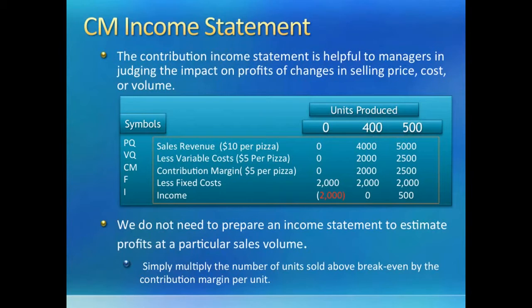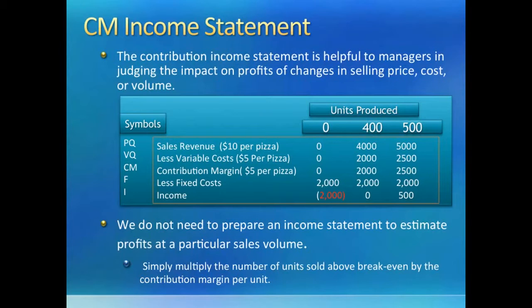Lastly, we have the column in which we show what the company is making currently. Remember, it is selling 500 pizzas a month, so after taking out all their expenses, they are making $500 of income. Now, notice how a jump of 100 units caused a jump in profit of $500. This is because contribution margin per unit is $5. After the break-even point, there is no more fixed cost to pay, so all the contribution margin after that point can go into the pocket of the company as profits.